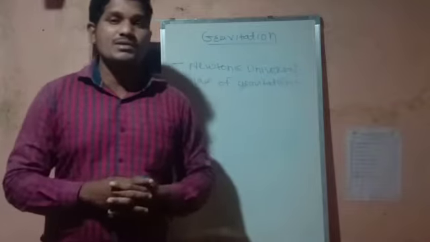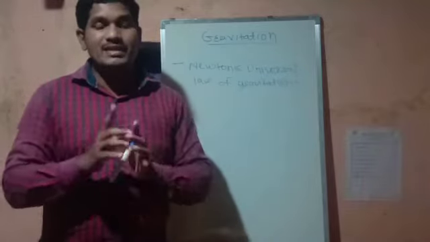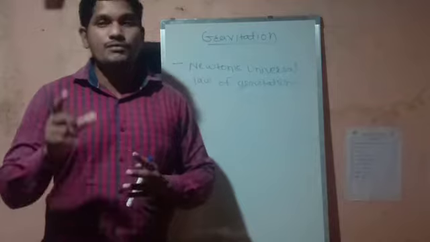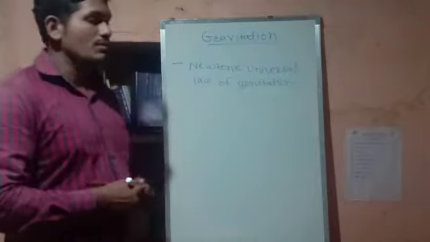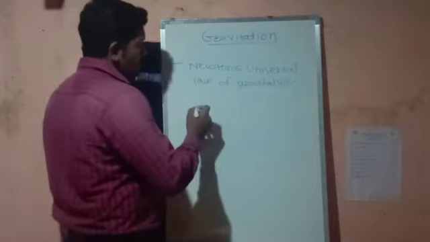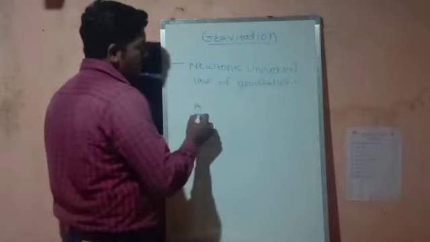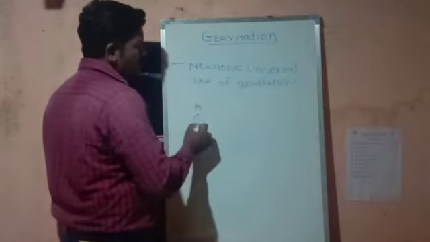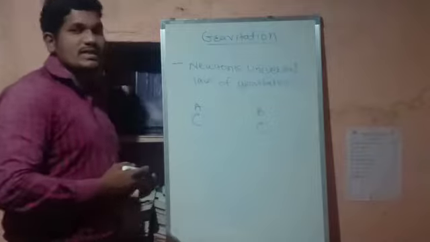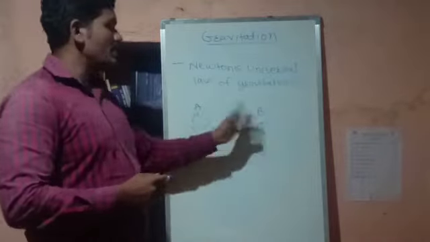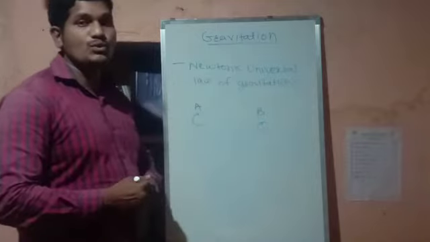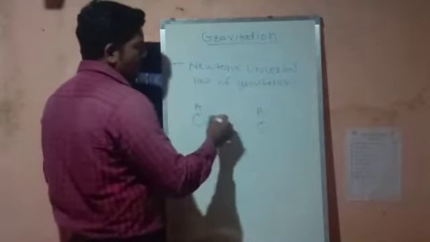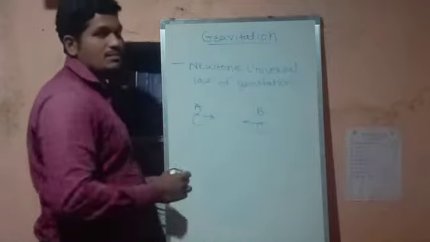So in the universe, two things will be attracting each other. There is a force with which two things attract each other. Students, suppose A is one thing and B is the other thing. These are two things in the universe which attract each other, and suppose there is a force of attraction between them.